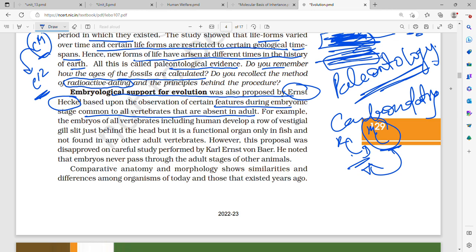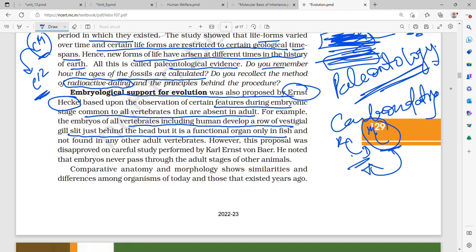For example, the embryos of all vertebrates, including humans, develop a row of vestigial gill slits just behind the head, but it is functional only in fish and not found in any other adult vertebrates. Even humans have a vestigial gill slit behind the head, but it is only functional in fish. In all other vertebrates, it disappears and is not found in adults.